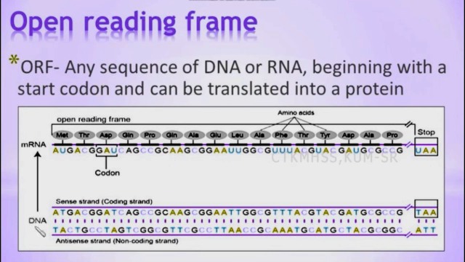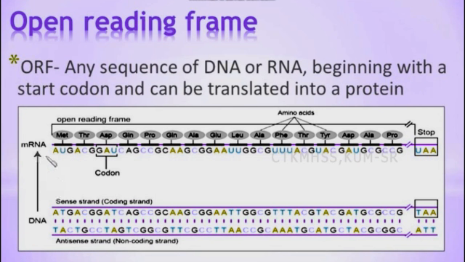You can see here DNA, and DNA has 2 strands, one is the sense strand, the other is called the anti-sense strand, because it is the non-coding strand, while this is the coding strand. This coding strand only is converted into mRNA. You can see here ATG, here AUG. The same thing, instead of T, here it is U because it is mRNA.